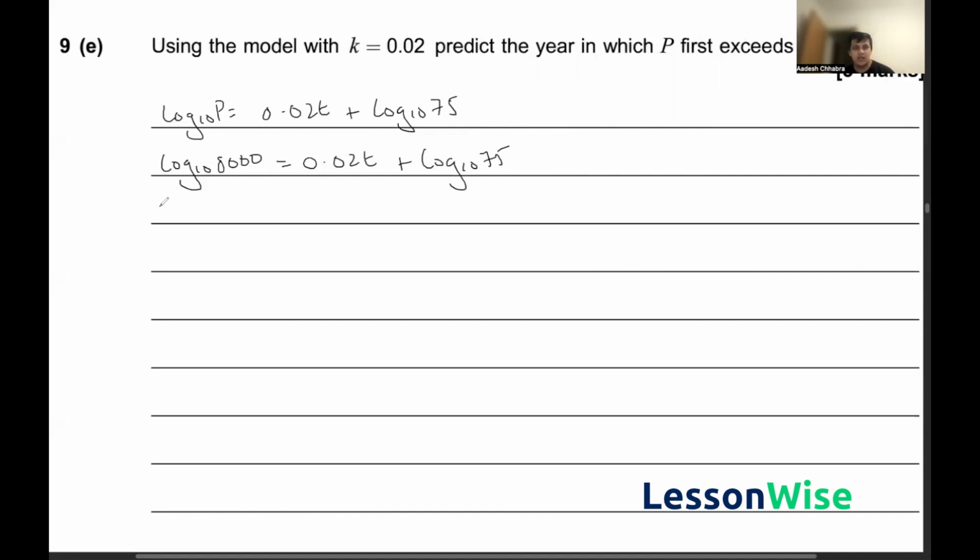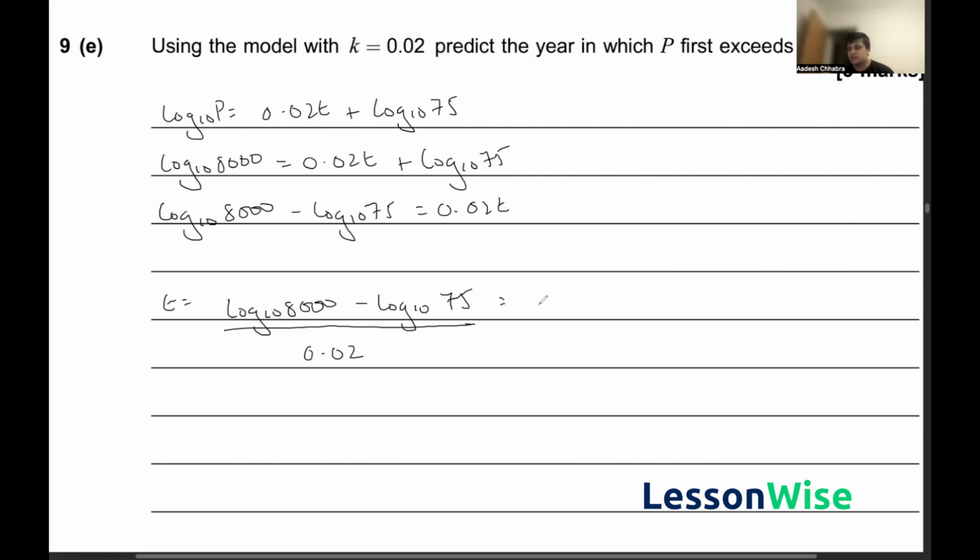And then I can rearrange this equation and I get log base 10 of 8,000 minus log base 10 of 75 is equal to 0.02T. And then divide the whole thing through by 0.02 to yield my value of T. So T would be equal to log base 10 of 8,000 minus log base 10 of 75, with the whole thing being divided by 0.02.